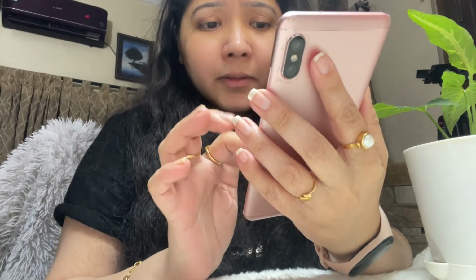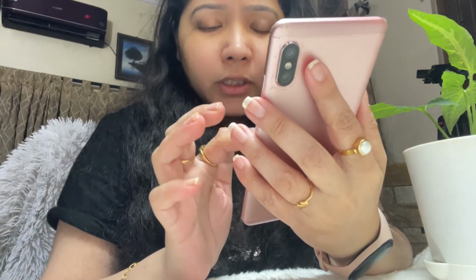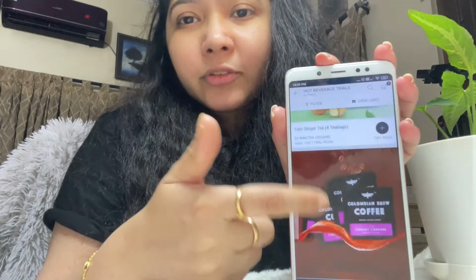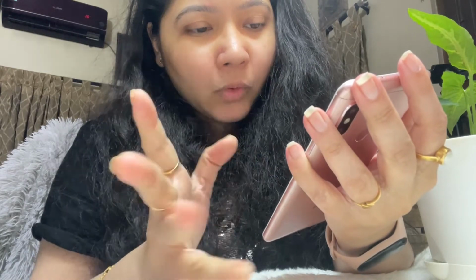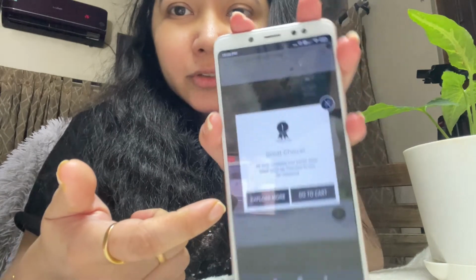Now I want to add some hot beverages, because I saw they also sell coffee or tea out here. So why not? We can give that a try as well. The sachets you're going to get is going to be mentioned out here. So I want to try this from Colombian Brew. That's a mocha coffee.